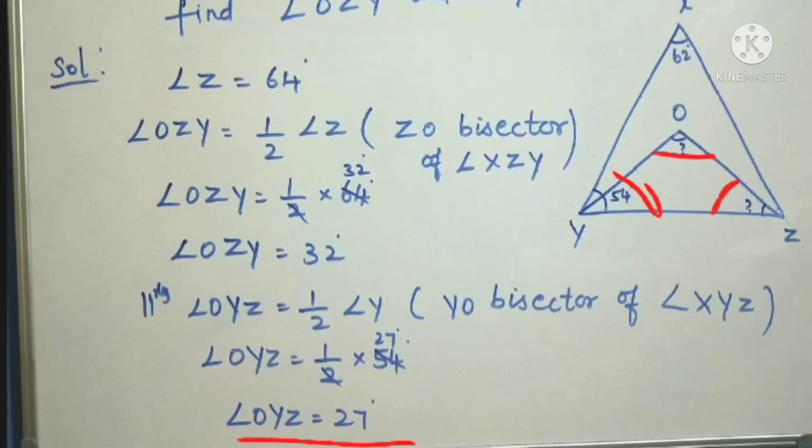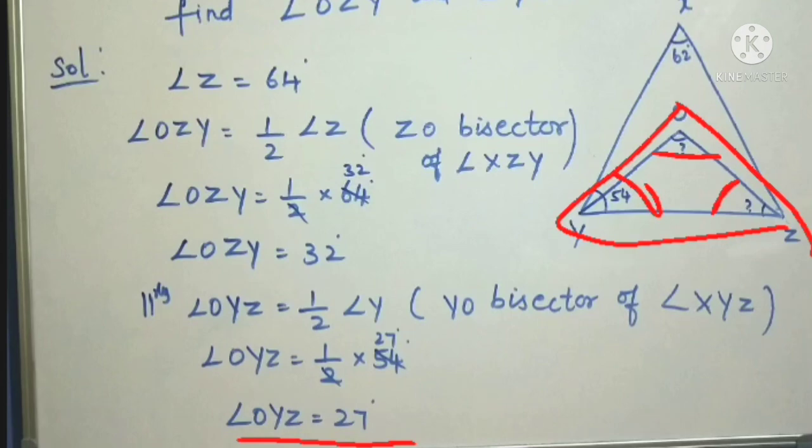Then to find this one, we can take the triangle OYZ. The sum of the three angles is 180, so again we apply the interior angle theorem.